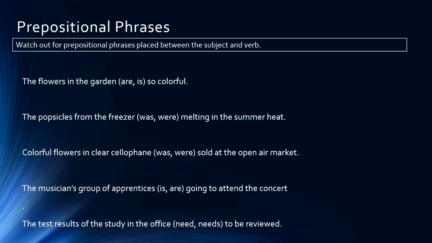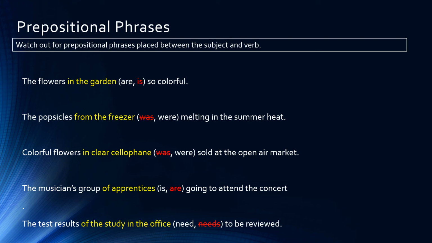And sometimes, since the verb is after the object of the preposition, we make the verb agree in number with that. Whereas the verb always has to agree in number with the subject, not with the object of the preposition. So in all of these sentences, we have to be careful that we're making sure that the verb and the subject agree in number. The flowers in the garden are.